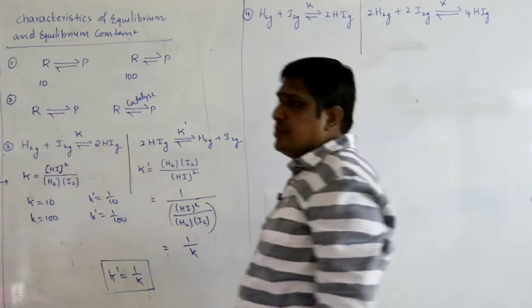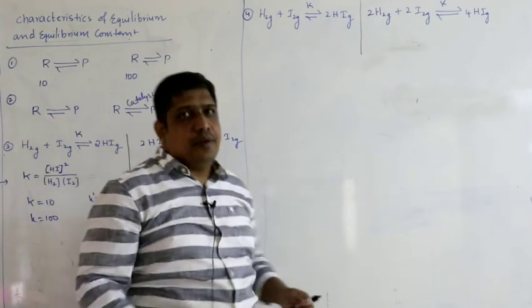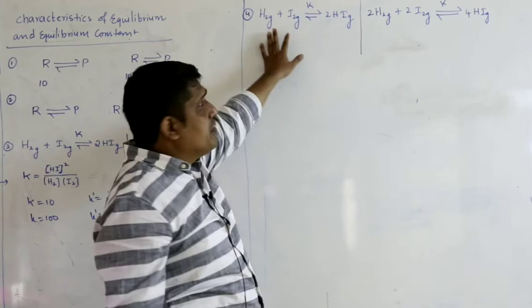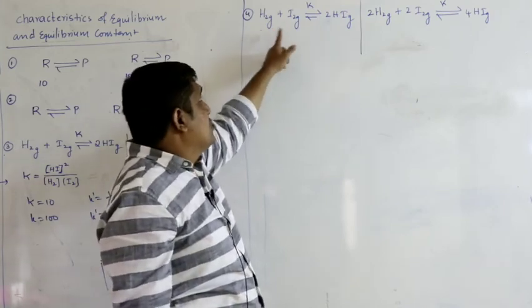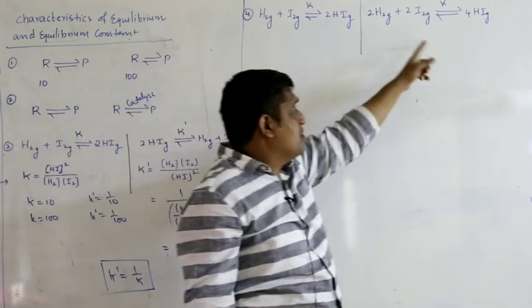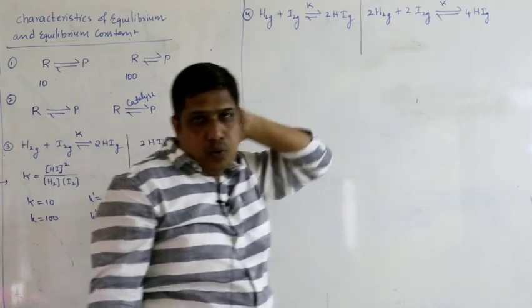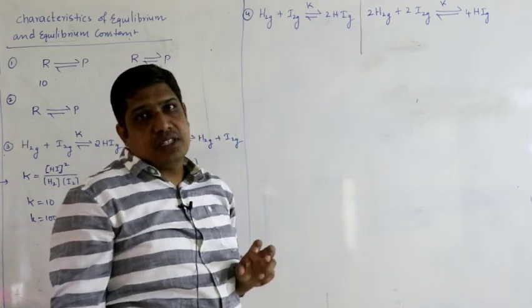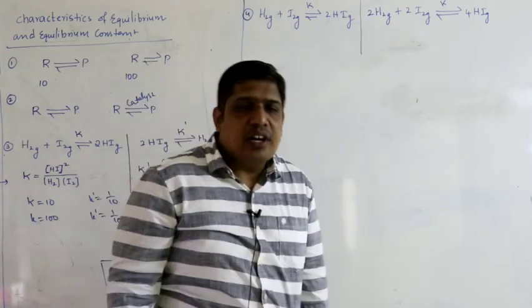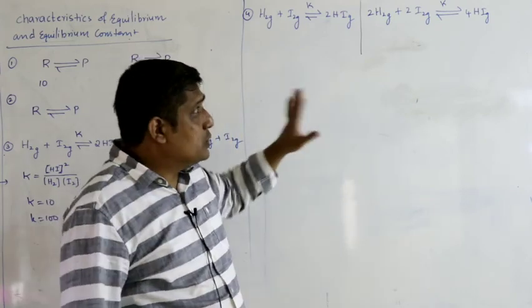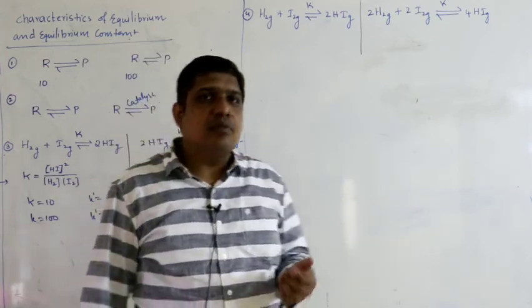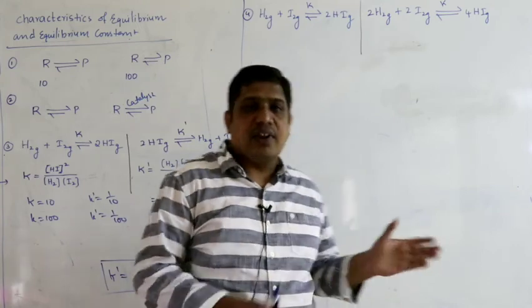Now the question is, are K and K dash same? Now see, what is the name of this reaction? Formation of HI from H2, I2. Here also same thing, formation of HI from H2 and I2. But the stoichiometric coefficients of all reactants and products are doubled. The question is, do their equilibrium constants remain same or different? So let us find out.